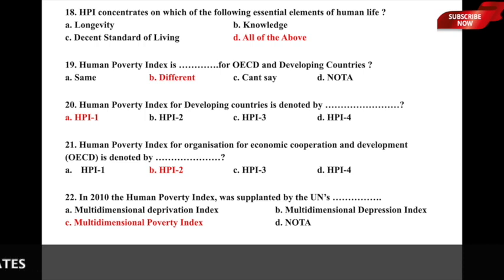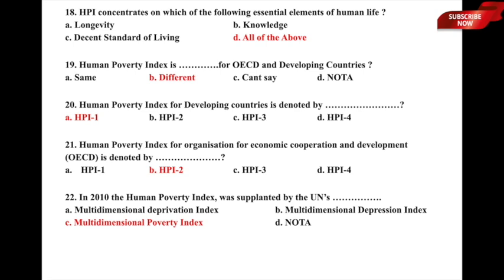Let us now move to the next one. Human Poverty Index is dash for OECD, which means Organization for Economic Cooperation and Development countries, and developing countries. Human Poverty Index is dash. Whether it is A, same, B, different, C, can't say, or D, none of the above.